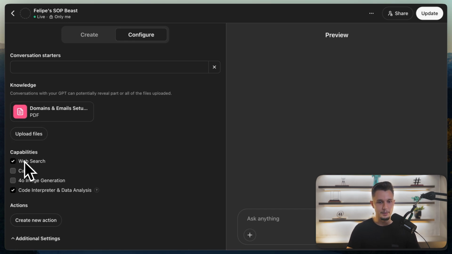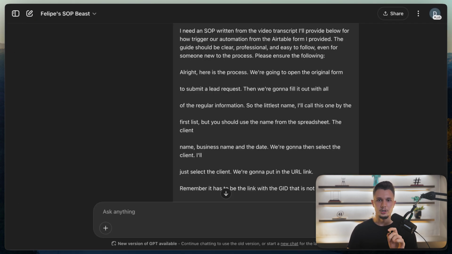Then you just want to give it capabilities. I do web search and code interpreter. That's all I'm giving it. From here, I'm going to click on create, or in my case, it's update, and I'm ready to start. There are 2 ways for you to utilize this bot. Number 1 is you have it write SOPs from the transcript we just created in Fathom. And number 2 is you have it help you create new SOPs from scratch, restructure SOPs that you already have, and improve SOPs that you already have.